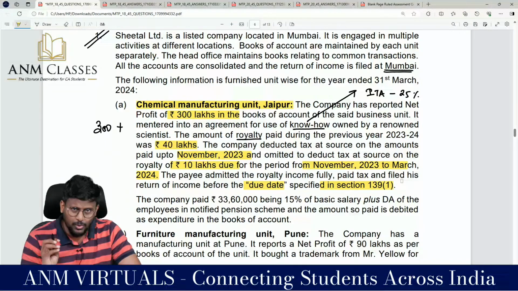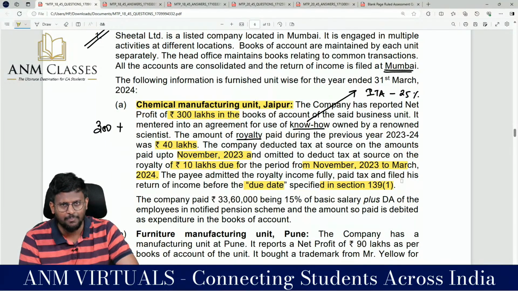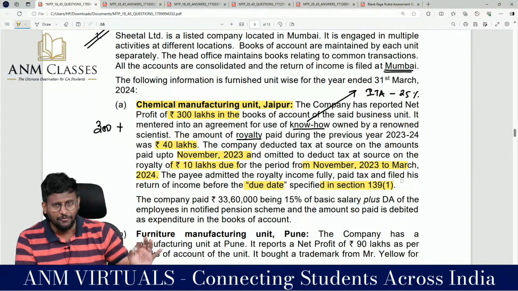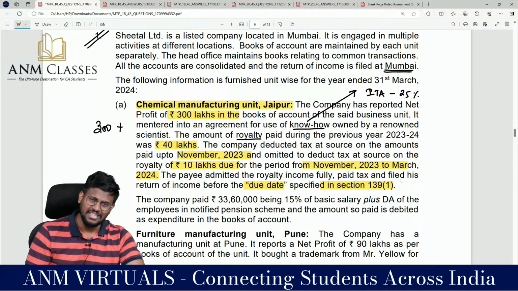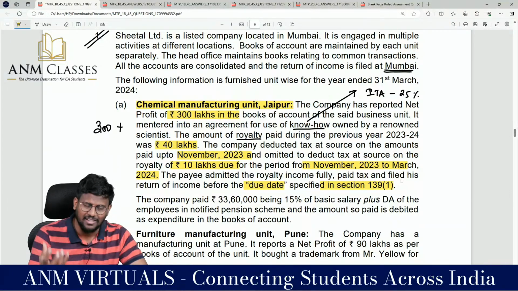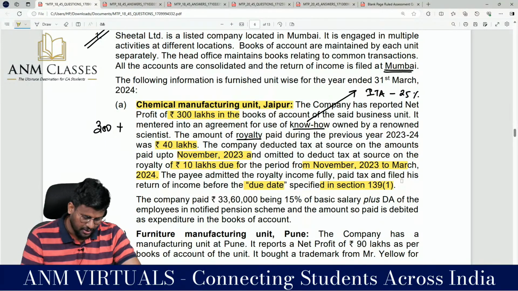But there is a twist. Current year anyway 30% disallowance will come. In the year in which he filed the return only, it is deemed that TDS has been deducted. So current year we have to disallow 30%. And see, since he has declared that in the income, in the next year, my dear lovable students, that can be claimed as deduction in our hands.